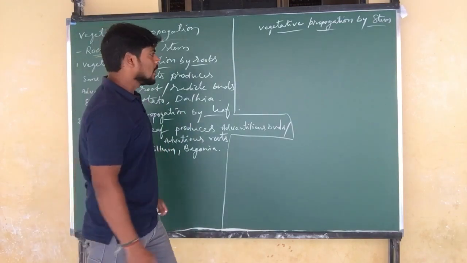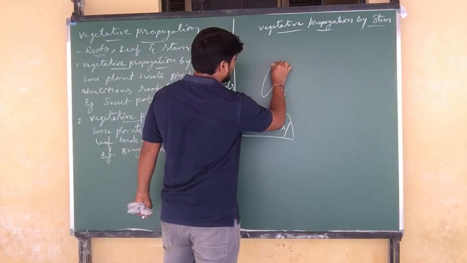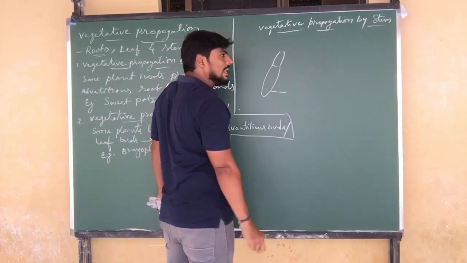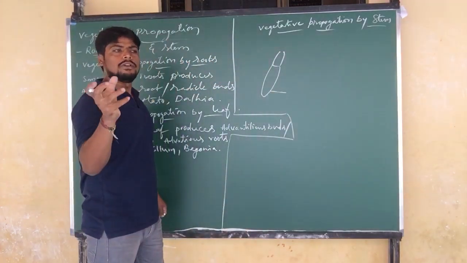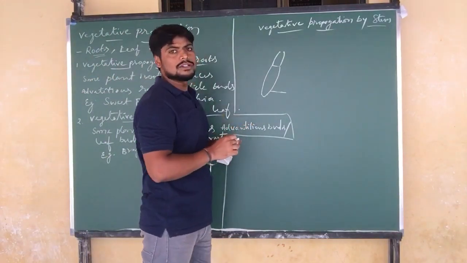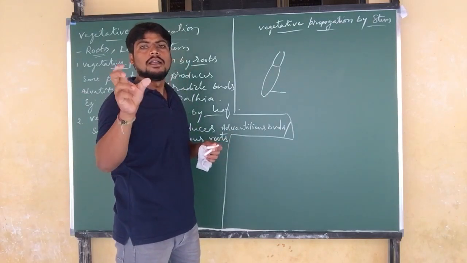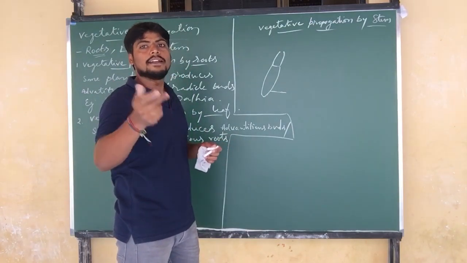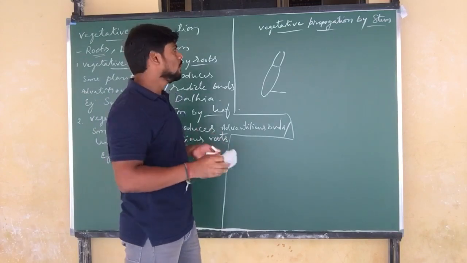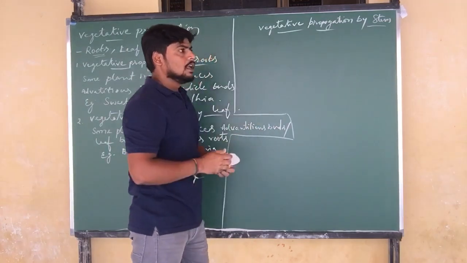For example, if you take sugar cane, the swelling of the stem is called a node. These nodes are able to produce adventitious roots or a bunch of rootlets that in turn grow into a new plant. That is what we discuss under vegetative propagation by stem.